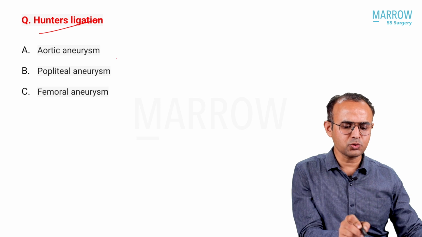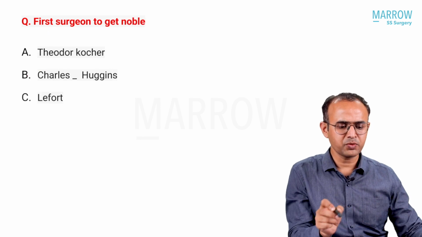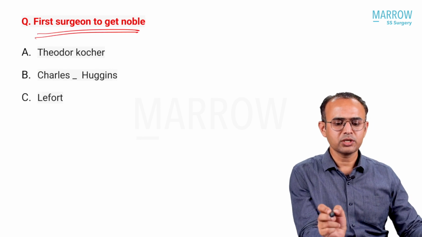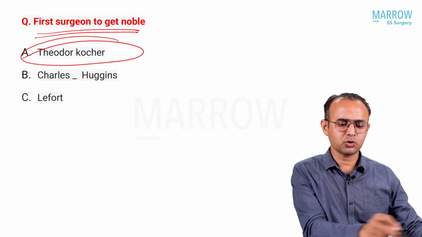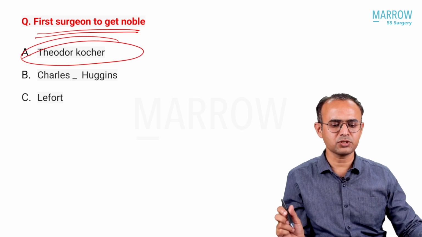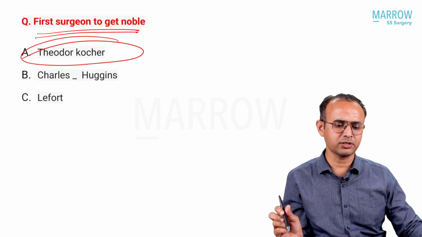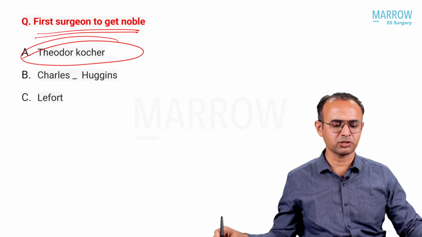Hunter's ligature is used mainly for popliteal aneurysm. The first surgeon to receive a Nobel Prize is Kocher. Theodor Kocher is the first surgeon to receive a Nobel Prize. The first surgeon is Theodor Kocher.